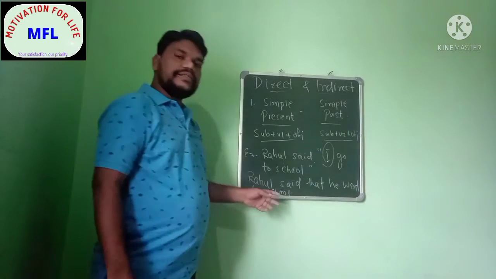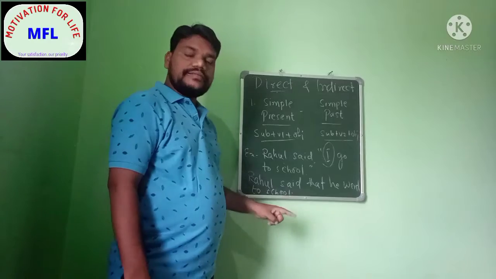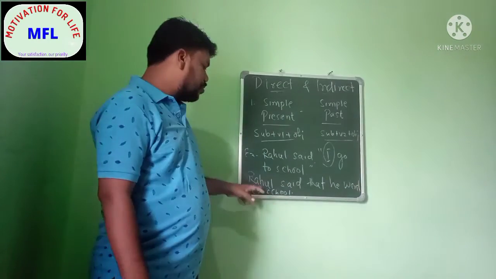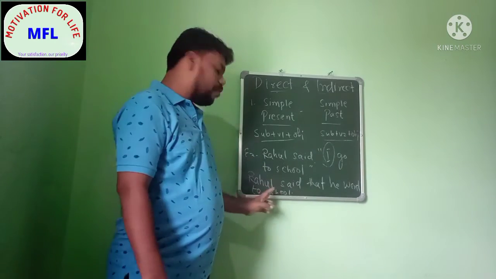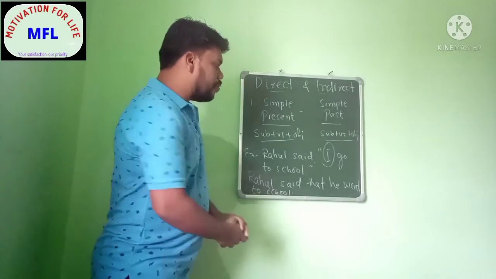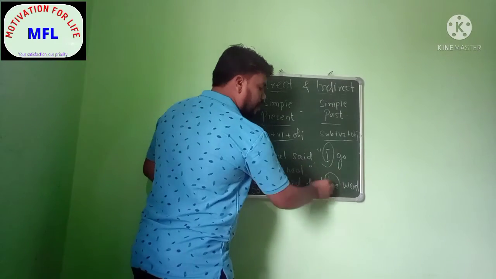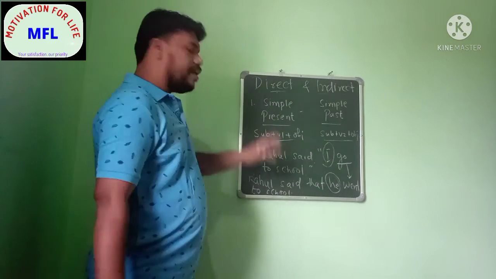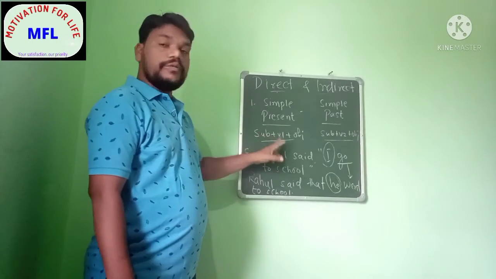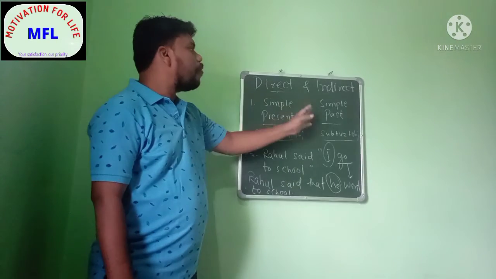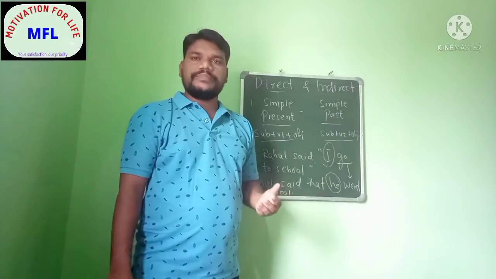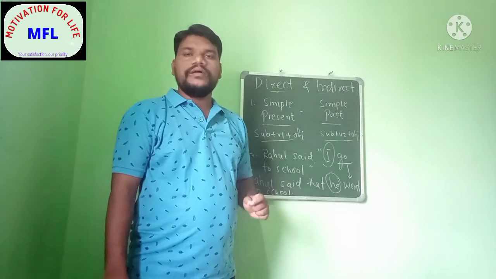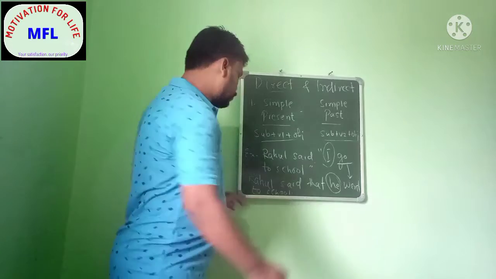So here you can see that in the second sentence we have converted it to indirect speech. So Rahul said that he went to school. Here you can see I has become he, go became went. So very easily we can understand, if we follow the formula, how we are going to convert the direct speech into indirect speech. So this is the first rule that we need to remember. So now let us move to the second rule.